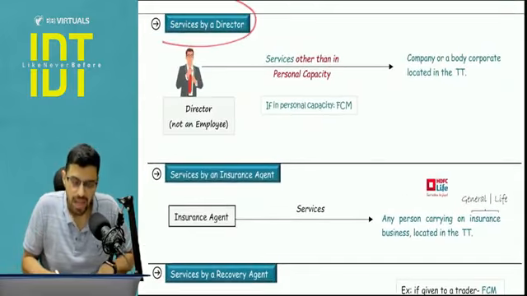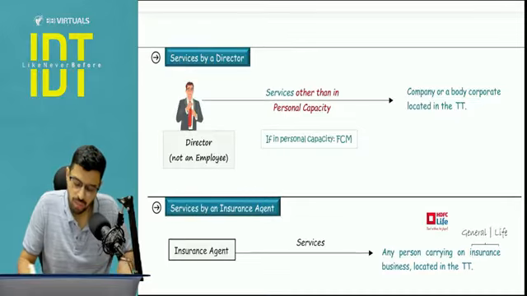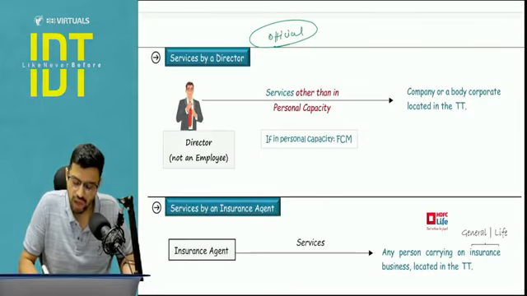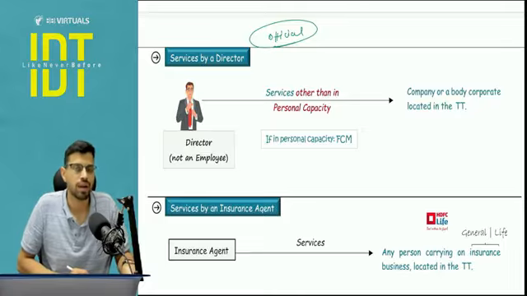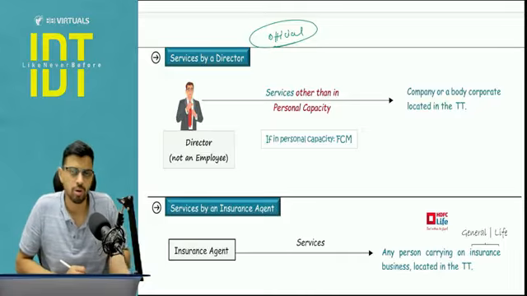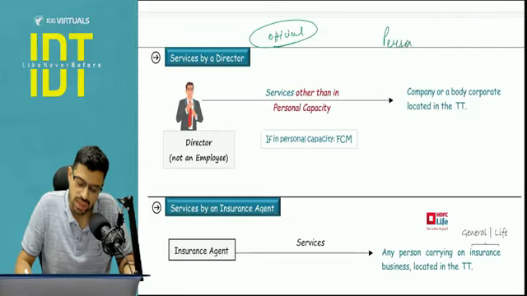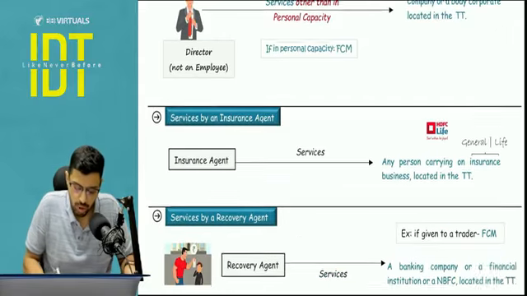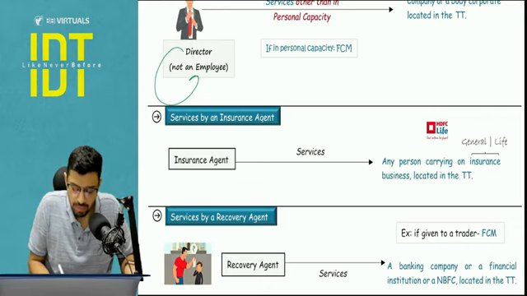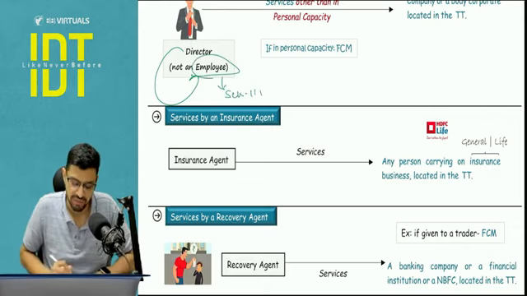Next, services by a director. I am talking about the official services, not the personal services. Whatever official services are done by a director for a company, the company is going to pay tax under the reverse charge mechanism. If there is any personal service, then obviously it will be under forward charge mechanism. And I am talking about a director who is not an employee, because if he is an employee, then Schedule 3 applies, and it will not be a supply itself.